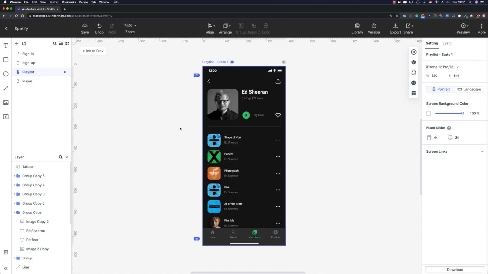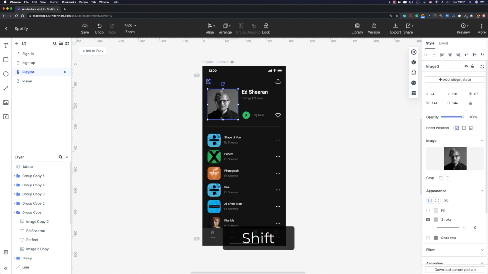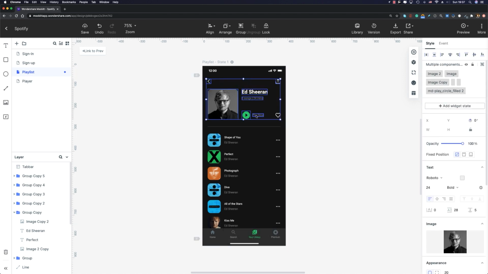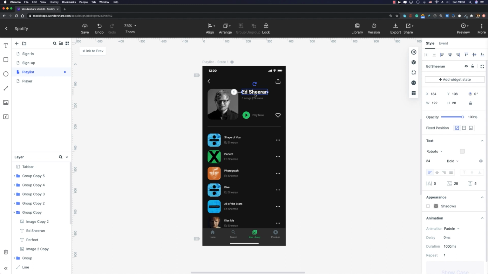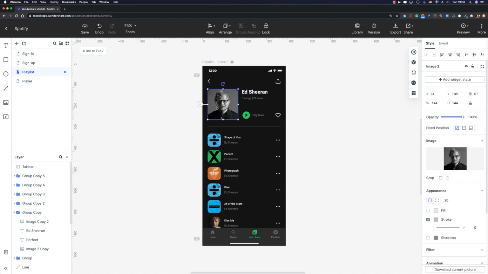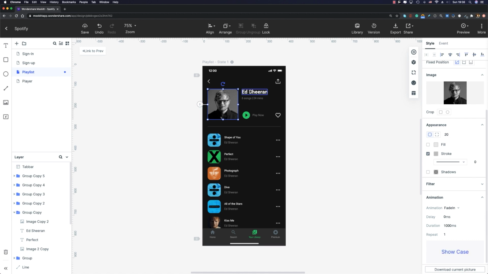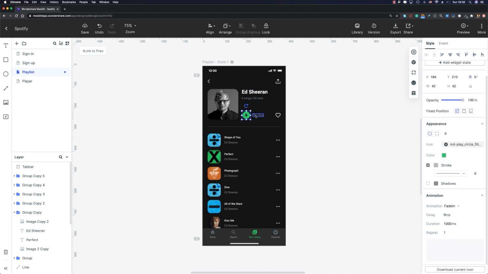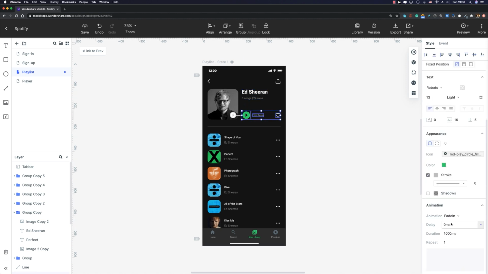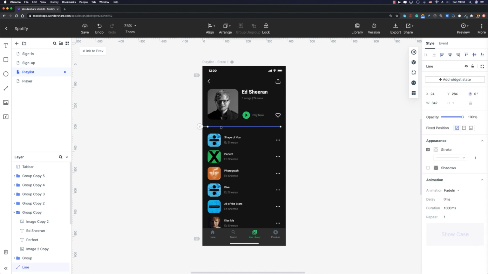Before wrapping up this video, I'm gonna go ahead and add some animations to these elements, okay? So first of all, I'm gonna select all the elements that we have here, all of them, because the type of animation is going to be the same. And on the right side, I'm going to set the animation from none to fade in. Now, the only thing we need to do is modify the delay amount, okay? So first, for this image, the delay is going to be 0. For these two texts, the delay is going to be 200 milliseconds. For this play button and this text layer and this icon, the delay is going to be 400 milliseconds. And for this divider, the delay is going to be 600 milliseconds.